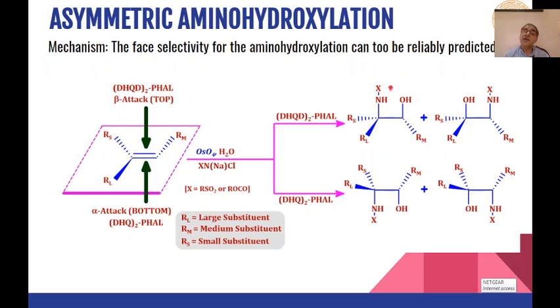But here we know that an N-tosyl group is present, so the N-tosyl group can either get attached to this carbon or to this carbon, so that is why we will get a mixture of two products in each case, either when the beta attack takes place or alpha attack takes place. In both the cases we will get a mixture of two products depending upon which carbon the N-tosyl group gets attached to.